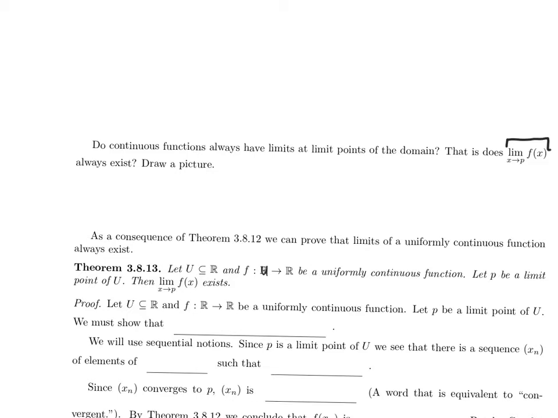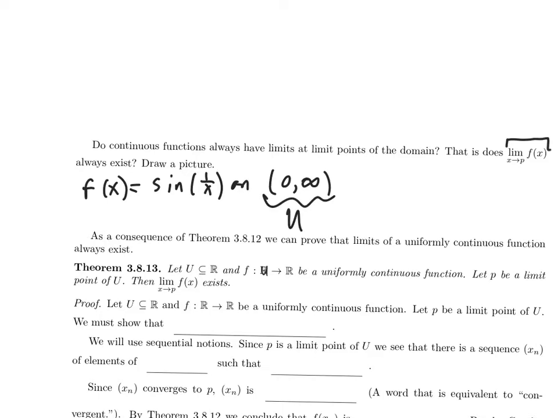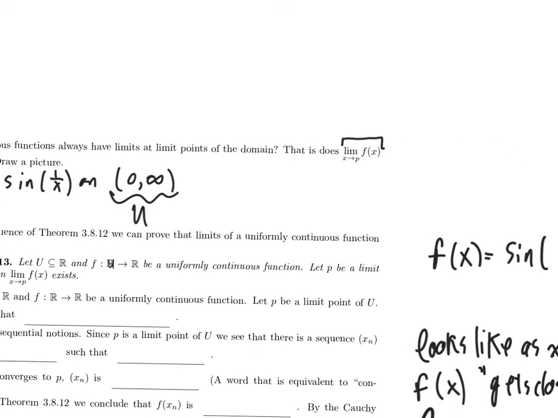Now, to motivate why this should be surprising, let's think about a continuous function. I don't know, how about this? Let's take f of x to be the sine of 1 over x on the interval from 0 to infinity. So here, this is specifying the domain. Let's just take a glance at the graph of that function. And in fact, let's not hand draw this graph. I'll be back with a computer-generated graph.